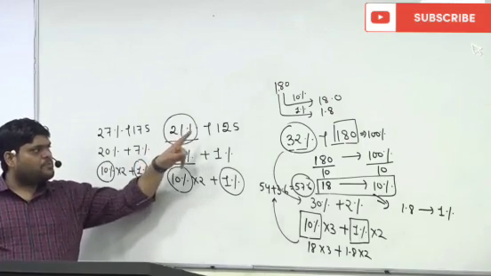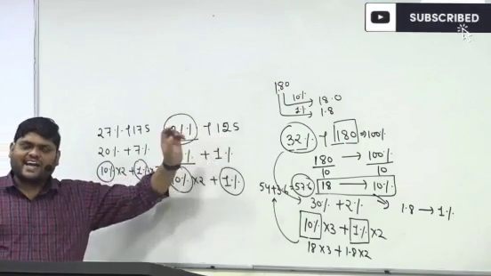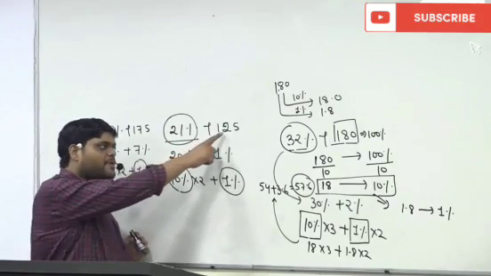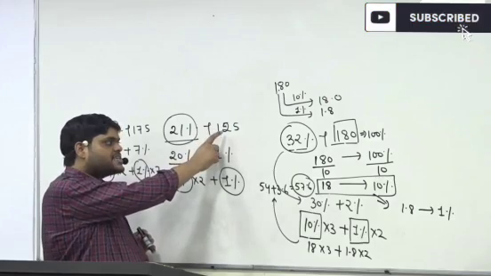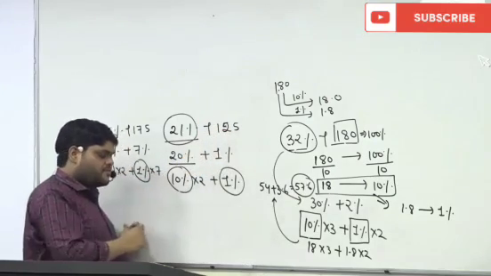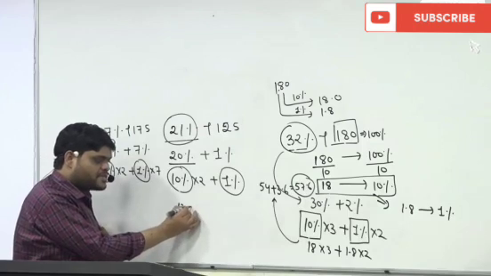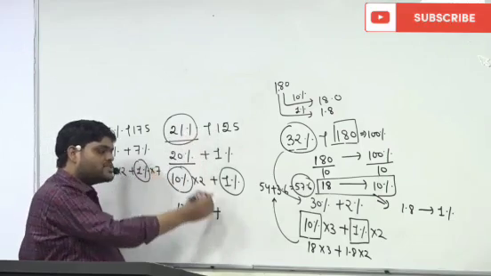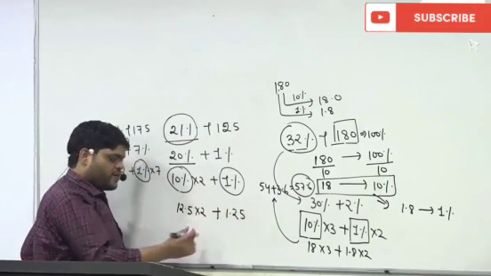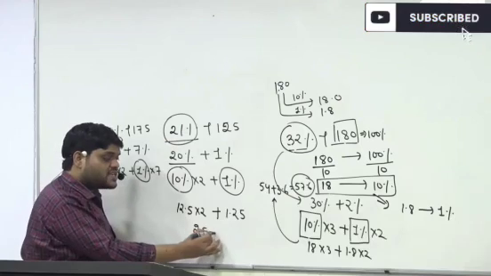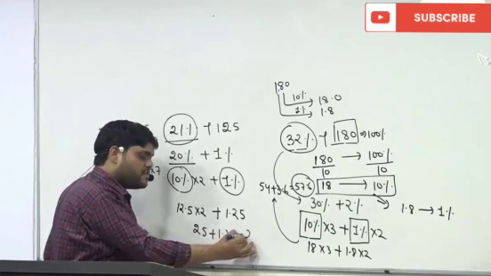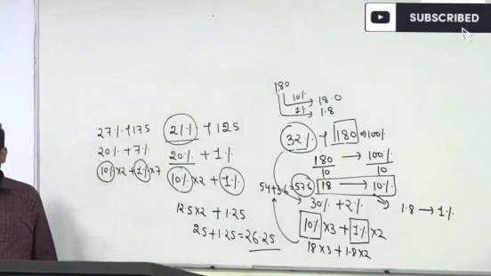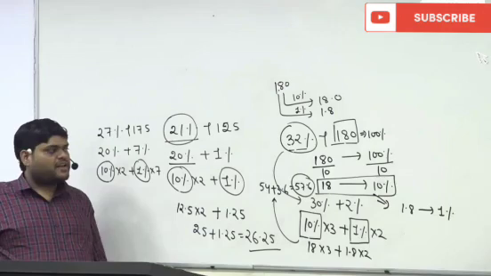So 21% of 125, can we do it without pen and pencil? Yes, we can do it. What is 10% of this number? 10% of this number is 12.5. We can say that, or not? 10% of this number is 12.5 into 2. 1% of this number is 1.25. This is 25 plus 1.25, which equals 26.25. And that will be your answer.